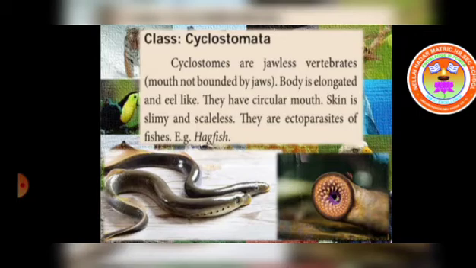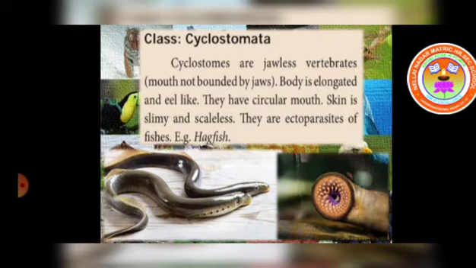You can see the body of cyclostomes. They have a circular mouth. You can see the picture of the mouth here. The skin is slimy and scaleless.